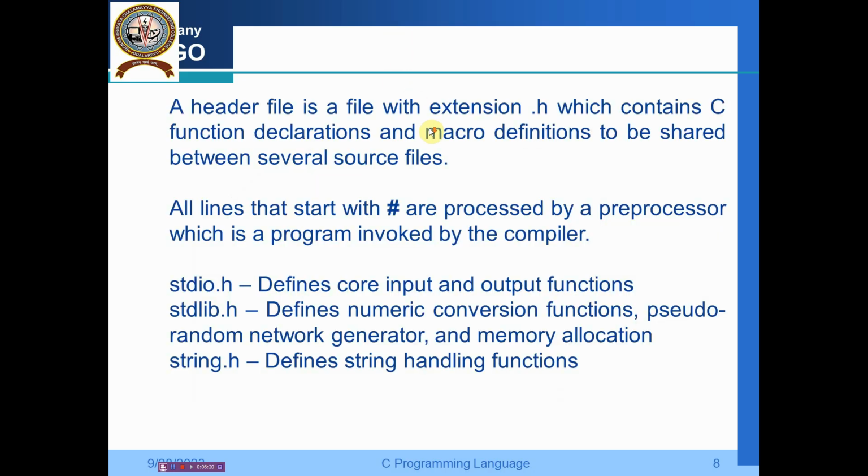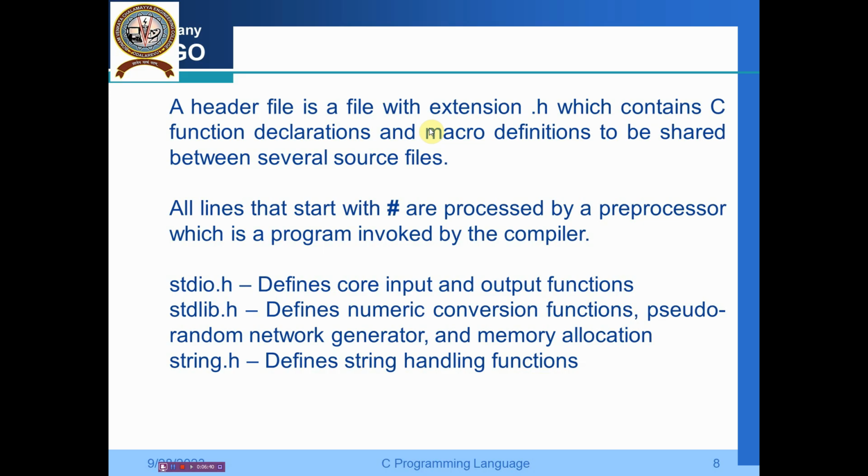Now let us understand what is this. The first thing is a header file. We have given stdio.h. A header file is a file with extension .h, which contains C function declarations and macro definitions to be shared between several source files.